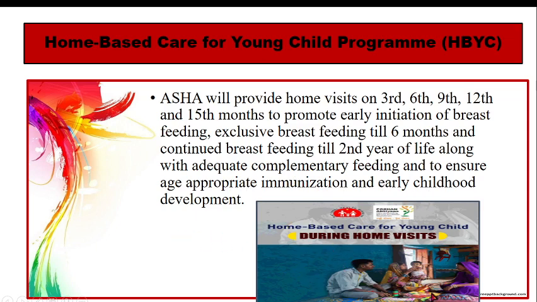Okay, so this is a diagram where you see ASHA worker visiting the children. So she will be visiting on 3rd month, 6th, so that visit ended on 42nd day. So this is an extension where she will be visiting these children of the 3rd month, 6th month, 9th, 12th and 15th month. And the basically focus will be exclusive breastfeeding and continuing breastfeeding till 2 years. Apart from that, weaning practices, complementary feeding has to be initiated, and ensure age appropriate immunization. Age appropriate immunization का क्या मतलब है, किस एज में कौन सा immunization लगना है. So that is to be reinforced along with early childhood development.